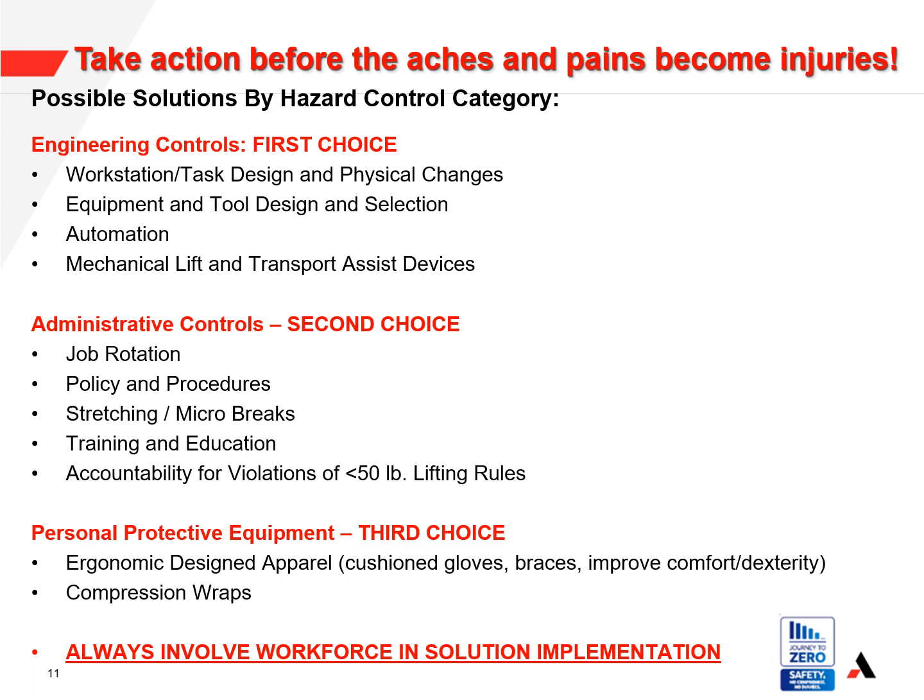Administrative controls are the second choice when trying to minimize ergonomic injuries. Try to rotate employees from one job task to another. Implement new policies, training, and procedures. Hold employees accountable for breaking lifting rules. Allow employees to take micro breaks and stretch between tasks.